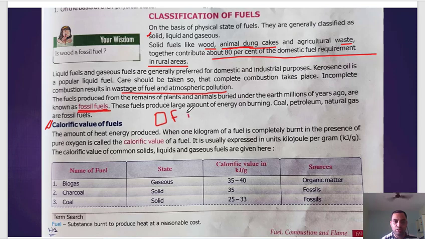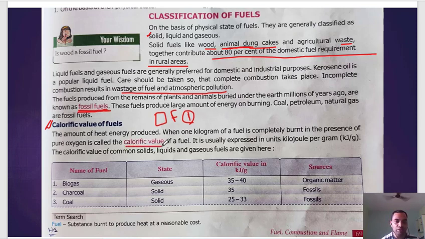Generally fuel burns in the presence of air, but out of that air, it needs only oxygen. So you take only oxygen and burn the 1 kilogram of fuel. Then the amount of energy getting out of it is called calorific value.